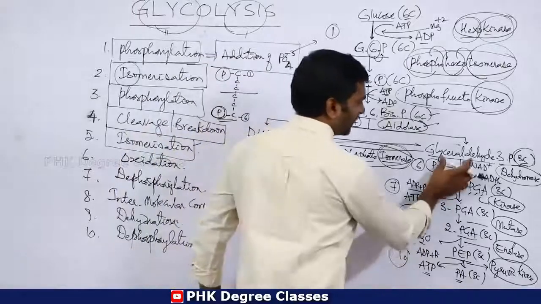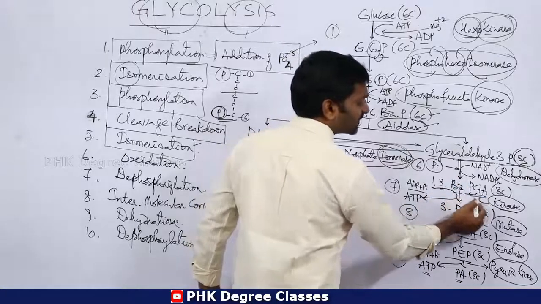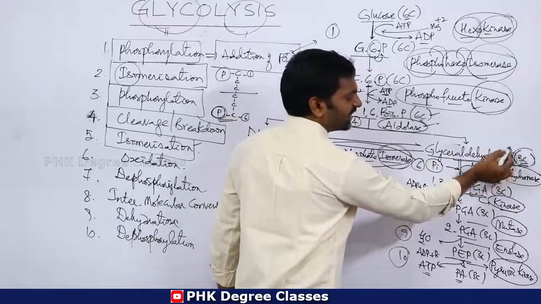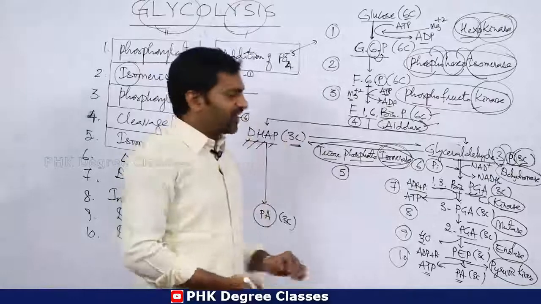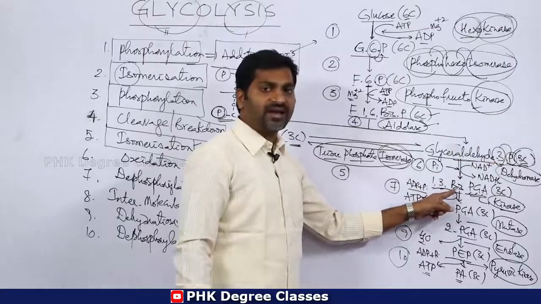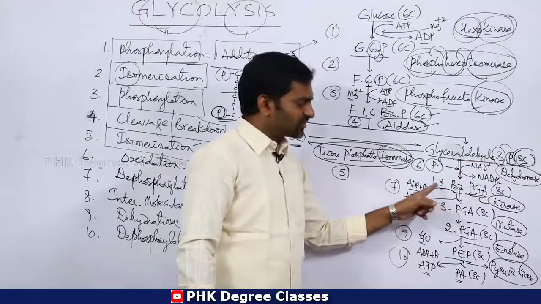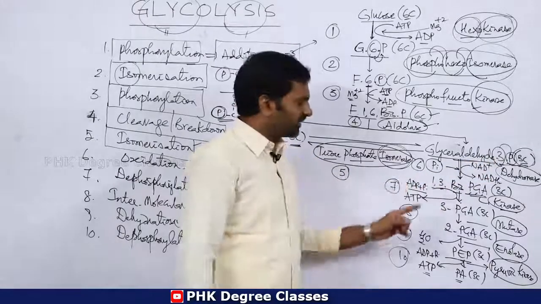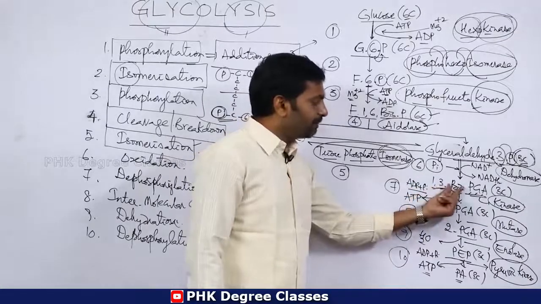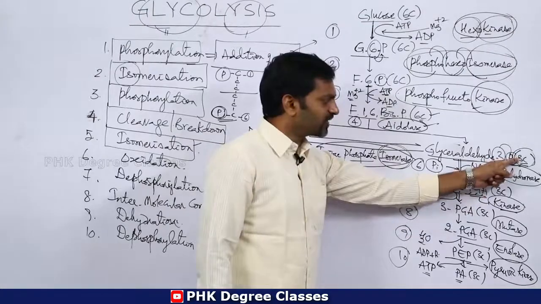Then come to the next level. Glyceraldehyde 3 phosphate is converted into 1,3 bisphosphoglyceric acid. There is only one phosphate, at the third carbon, but here one more phosphate is added at the first carbon. Hence it is 1,3, two phosphates are there, 1,3 bis or di phosphoglyceric acid. 3 carbon compound, 3 carbon compound.